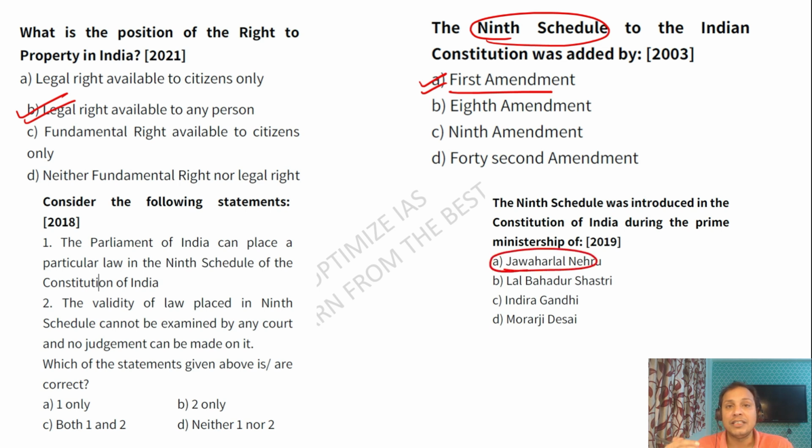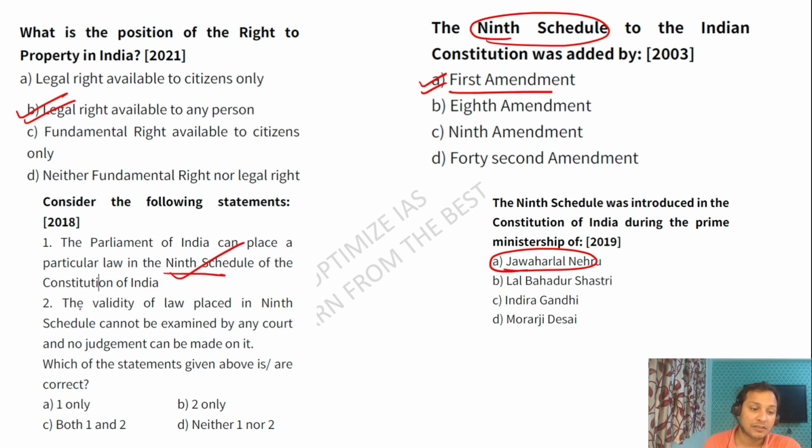Guys, initially any law which was put in the Ninth Schedule was beyond judicial review, but after the IR Coelho case, all the laws which are added after the Kesavananda Bharati case of 1973 will be under judicial review. Okay, so you can see this question: Parliament can place a particular law in the Ninth Schedule.